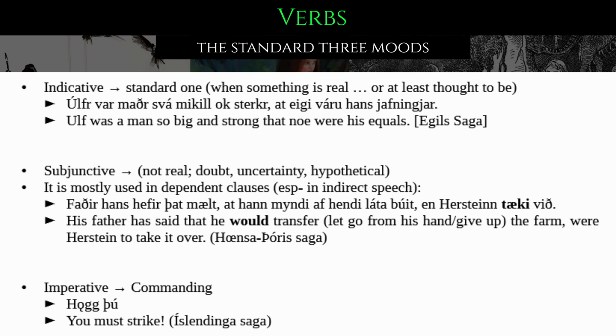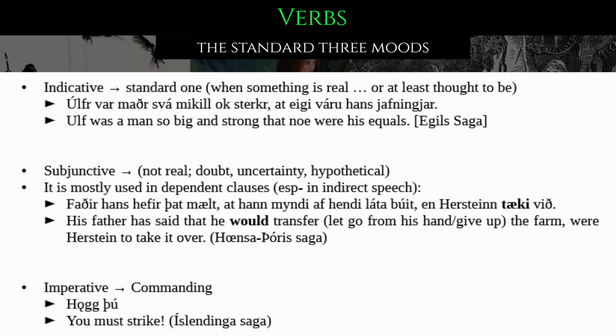As for the moods, we have the standard three moods: indicative, subjunctive, and imperative. Beginning with the indicative, that is the standard one, when something is real, or at least thought to be. For example, Ulfre var madre sva mikil och sterkare, et egi varo hans jafningjar. Meaning, Ulf was a man so big and strong that no one was his equal. And this is, by the way, from the Egils saga.